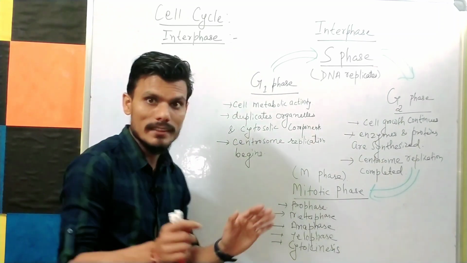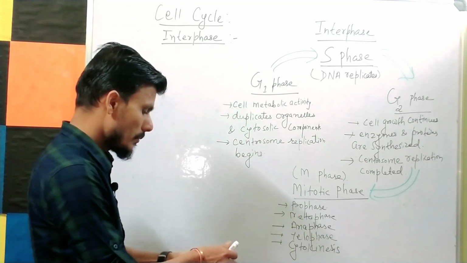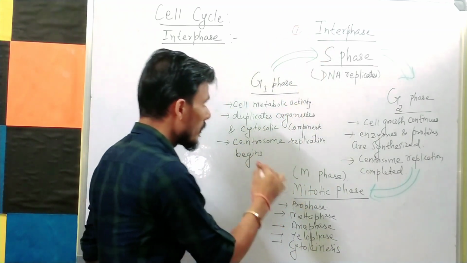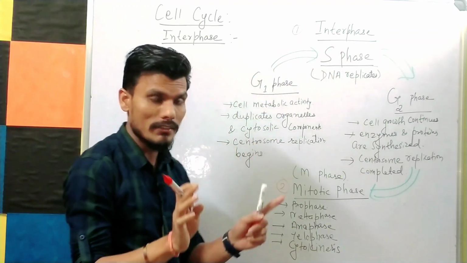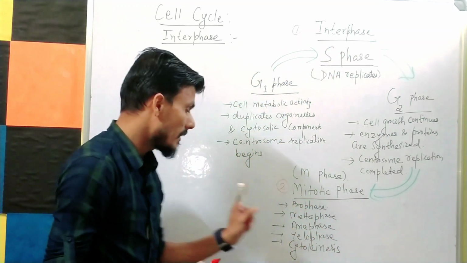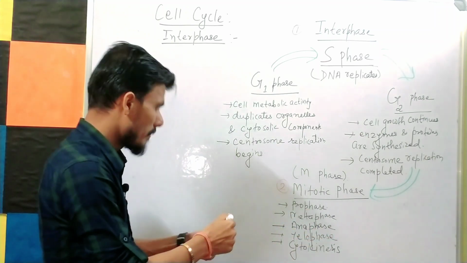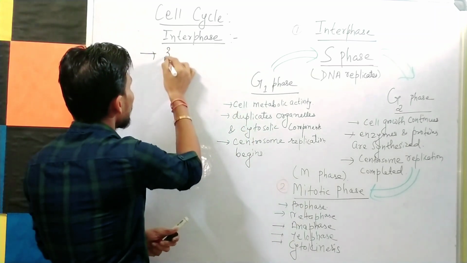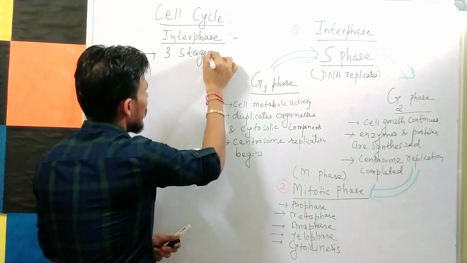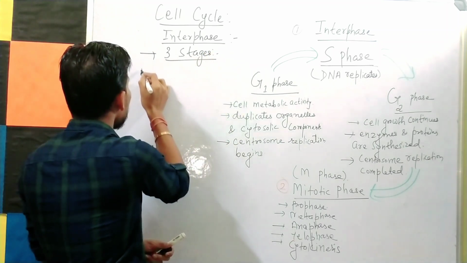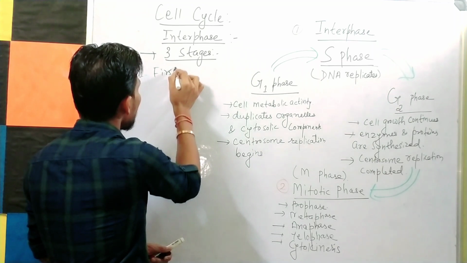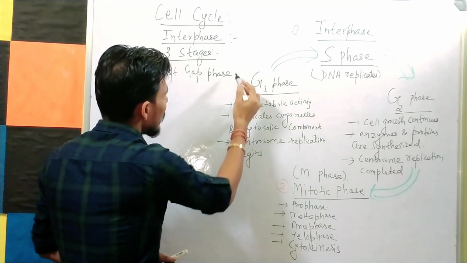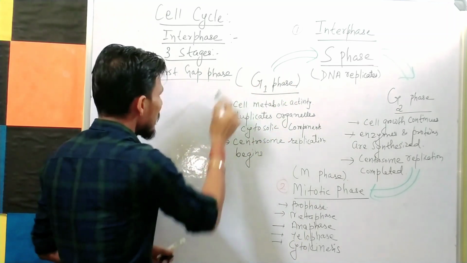As I told you, now we'll see in detail. The cell cycle consists of two phases. One is interphase and second one is mitotic phase. I told you, in interphase the cell is not dividing. In mitotic phase the cell is dividing, as we have discussed in the beginning, right? So again, the interphase consists of three stages. Number one is first gap phase, or you can say G1 phase. So what is this first gap phase?